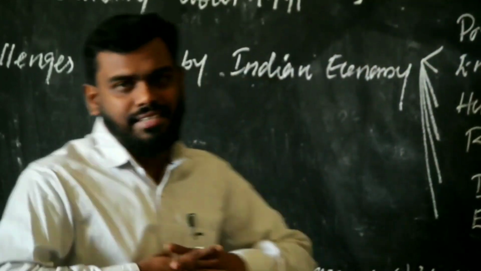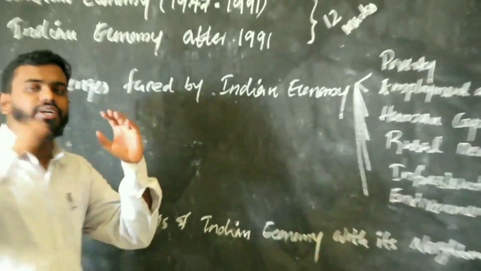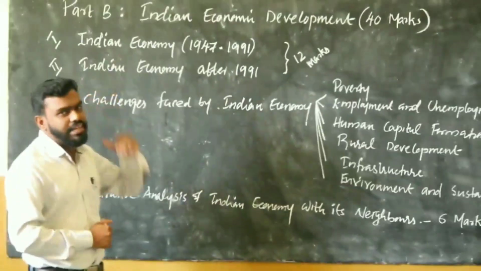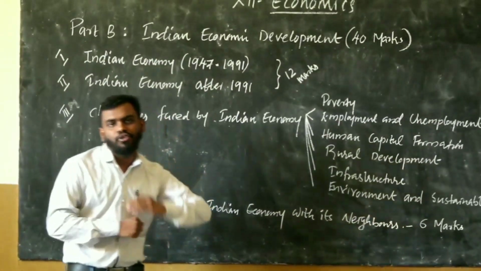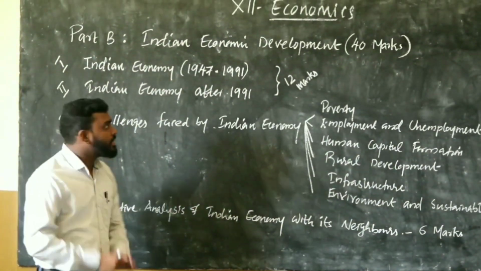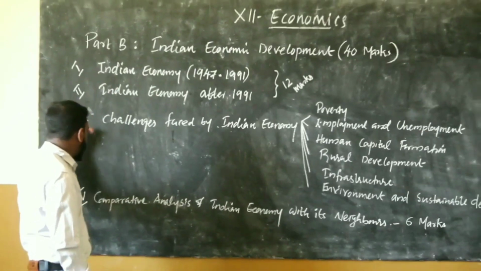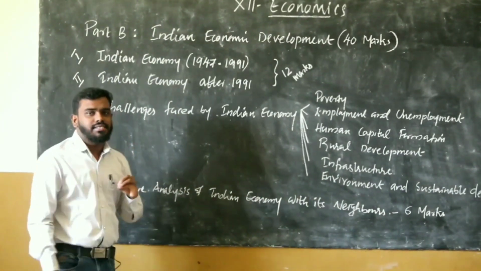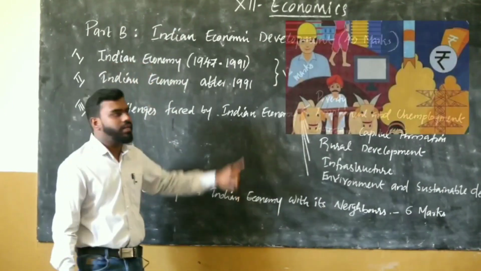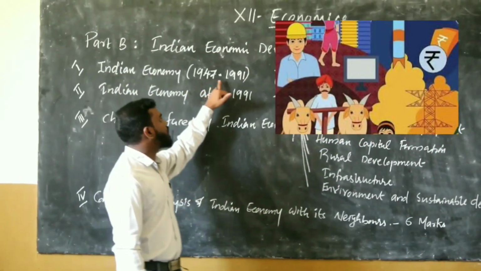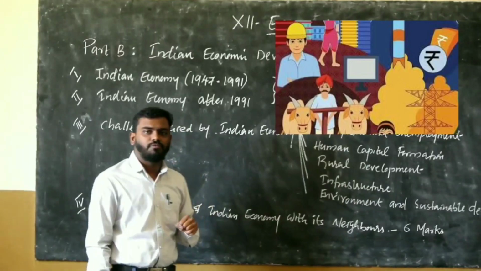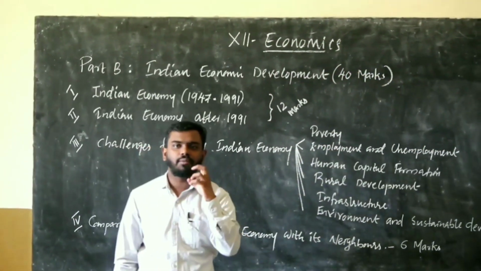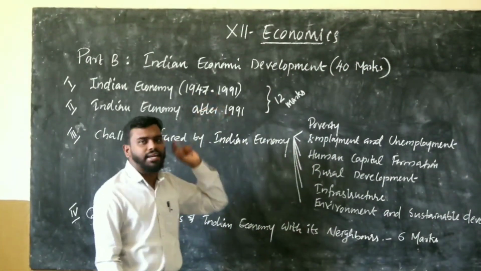For ease, we are going to divide this paper, Indian economic development, into 4 parts: first, second, third and fourth. In the first part we will discuss the condition of the Indian economy during the period 1947 to 1991. What was the condition of the Indian economy during the period 1947 to 1991?